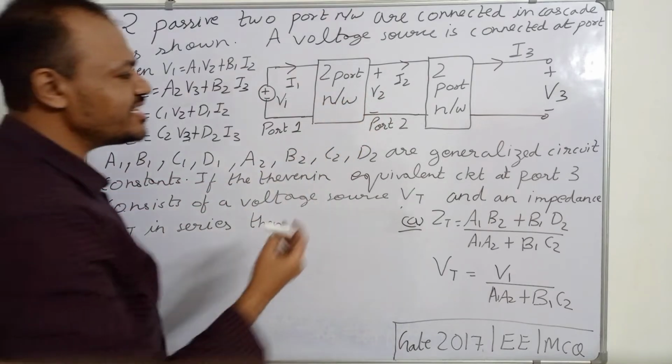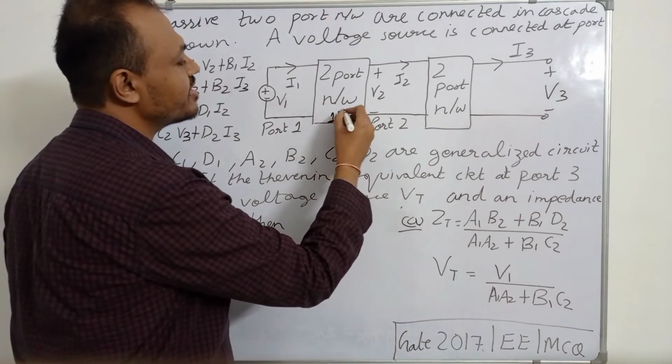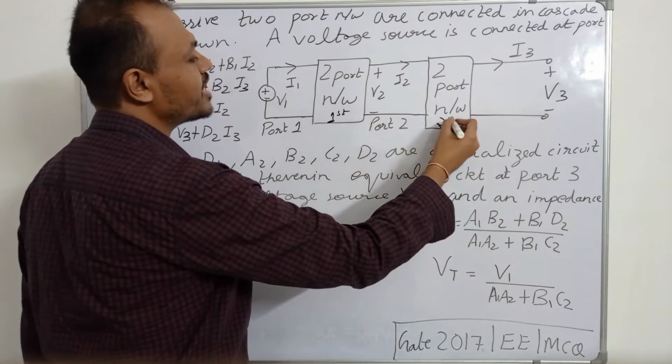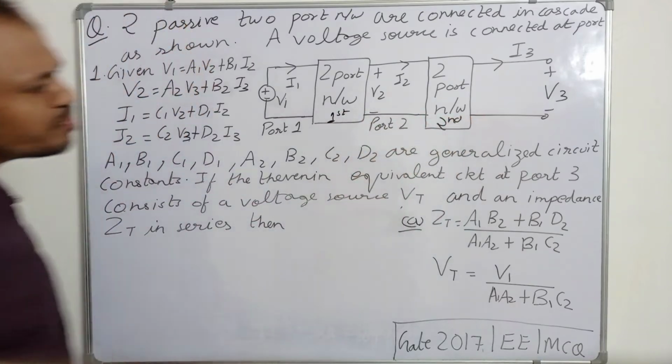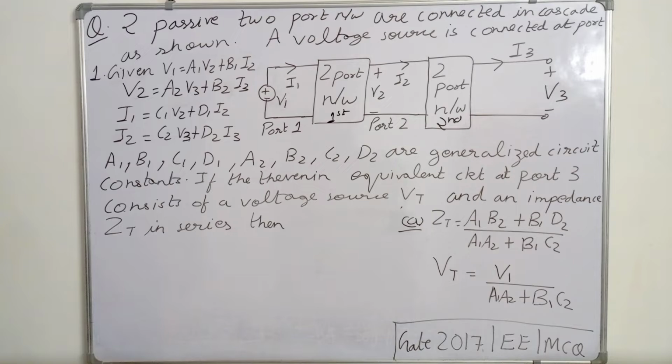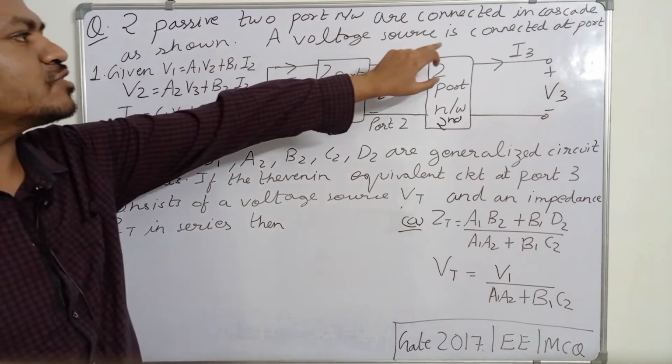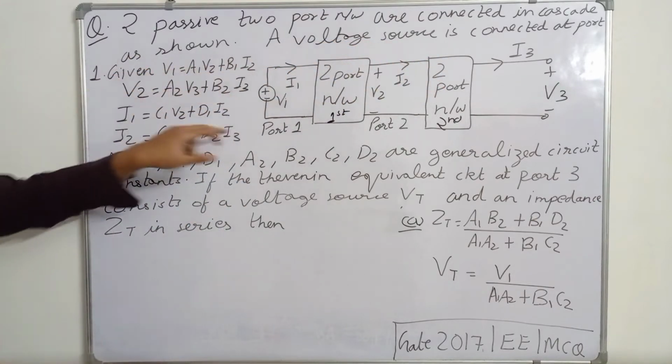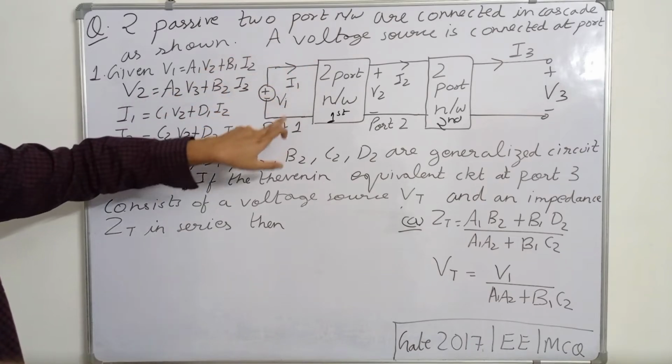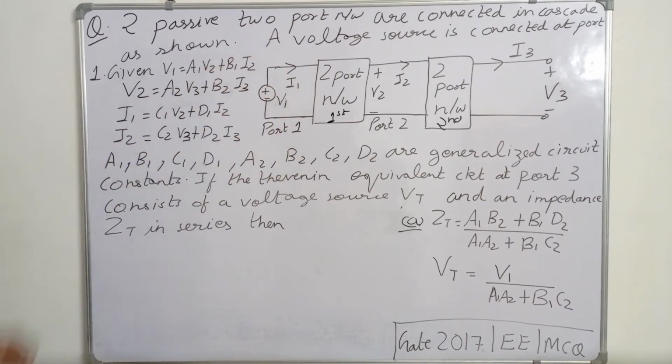So let this be the first two-port network, let this be the second two-port network. The output of the first two-port network is going as the input to the second two-port network. So it means that these two-port networks are connected in cascade. It says that a voltage source is connected at port 1. So this is a voltage source V1, it is connected at port 1.